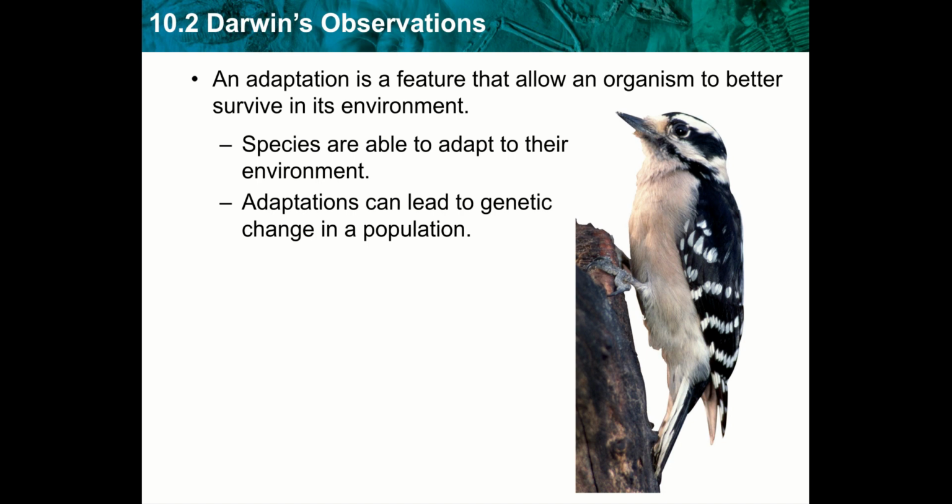So adaptations can lead to genetic changes in a population. So over time, if those beaks hold up and the food gets eaten by those strong beaks, you're going to see more of those types of beaks.